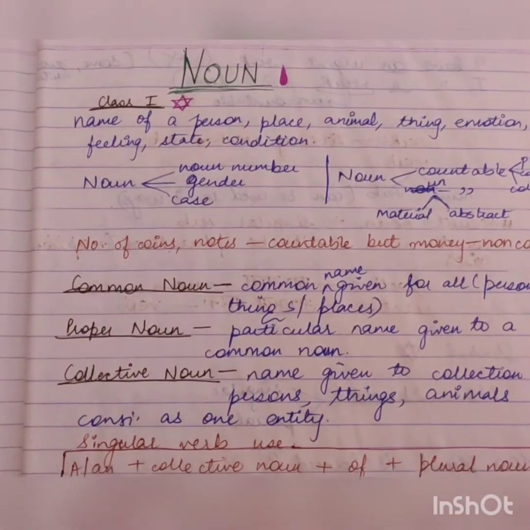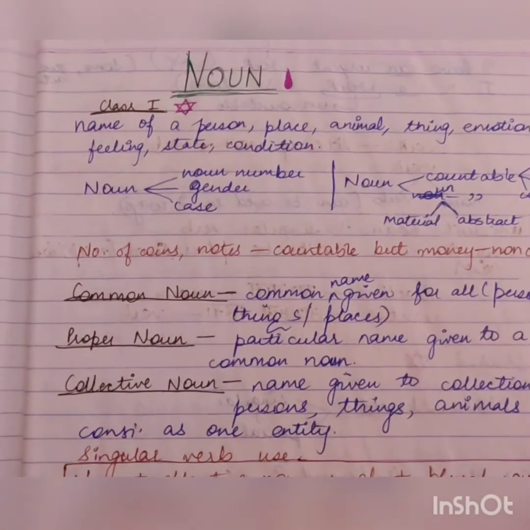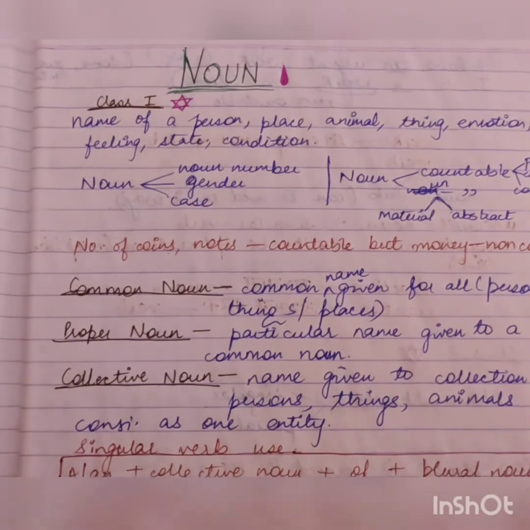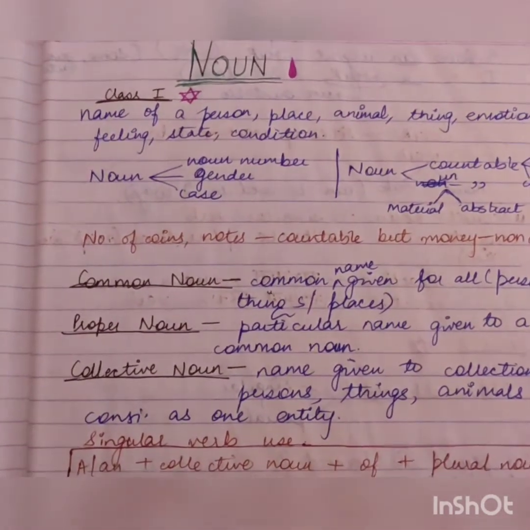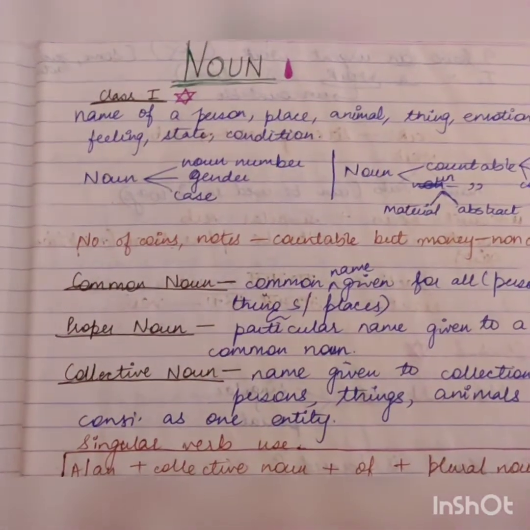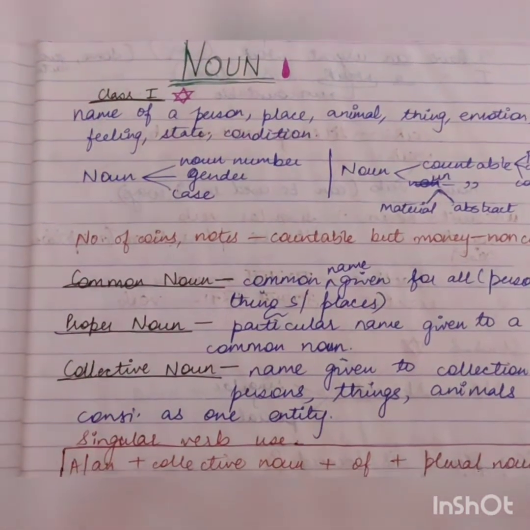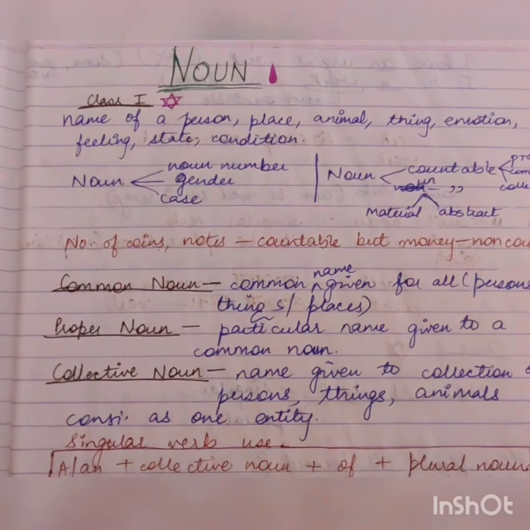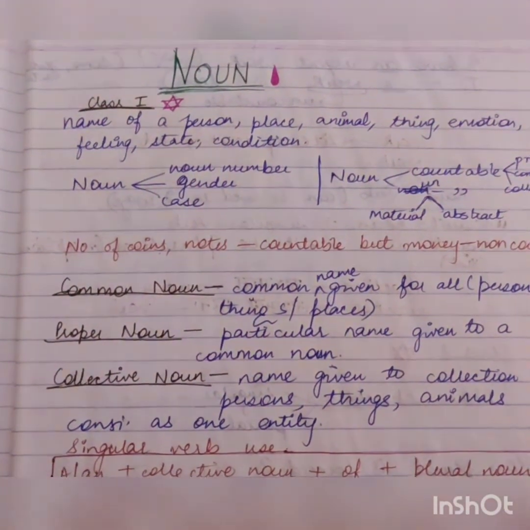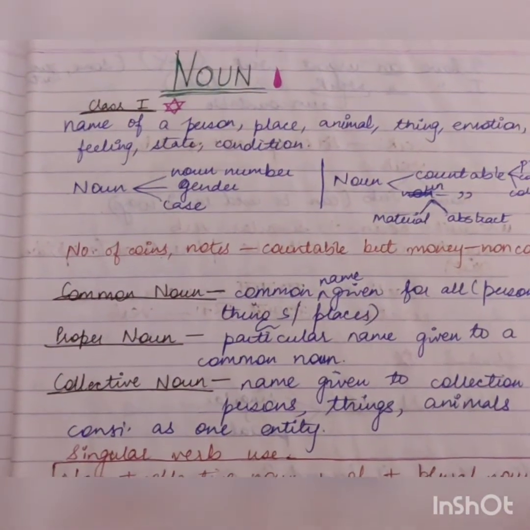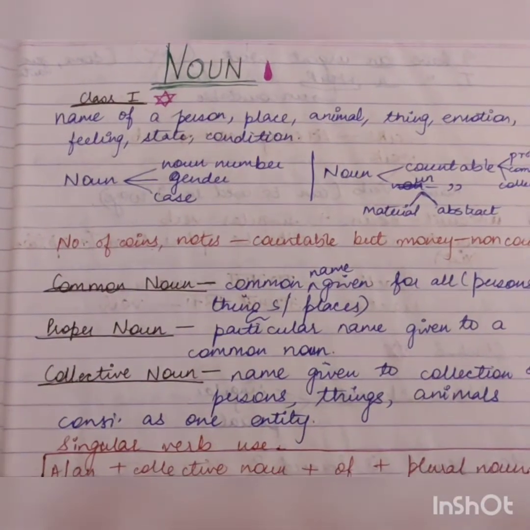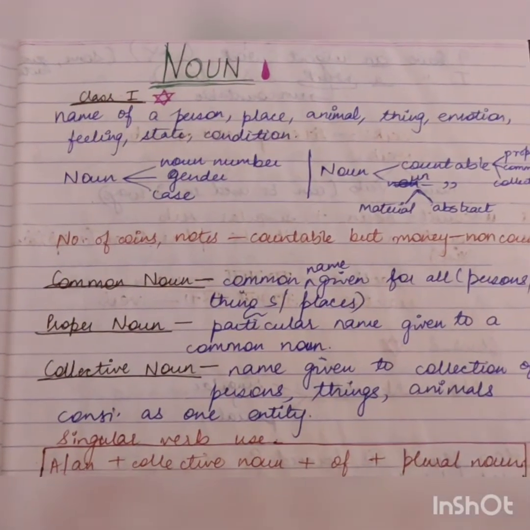If you are naming a thing, a pen is named as a pen, right? Pen is a thing, उसका नाम pen हमने रखा है, ठीक है, and we identify that particular article to be a pen. Then emotion: I am feeling happy, I am feeling anxiety, there is nervousness. All these are the names given to different emotions, so that also comes in the category of noun. Then feeling, state or condition.